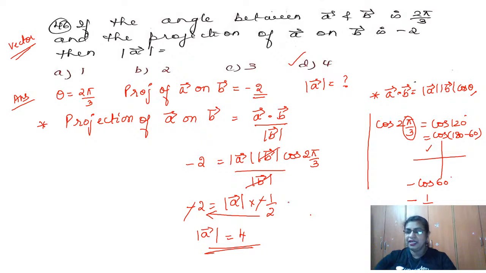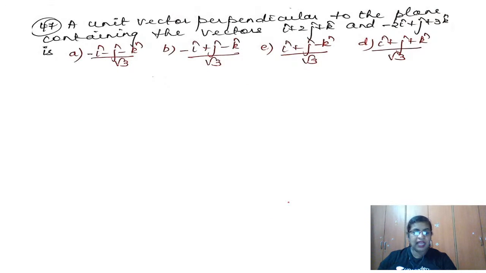Coming to the next one. Yes. So here we have the 47th question. Again, I find it from the vectors chapter. See, so important is this chapter. It has a greater weightage, vectors and three-dimensional geometry. So together you may get 5 to 6 questions, which is very, very important. Whichever chapters have greater weightage, I think you need to prepare well for those.